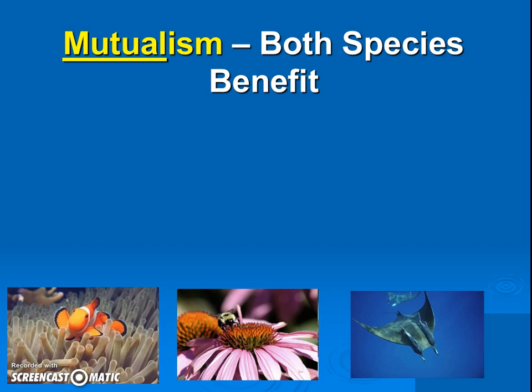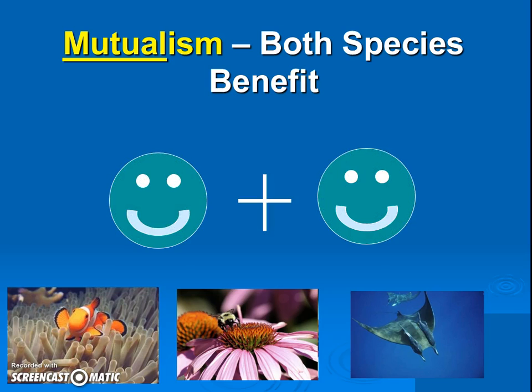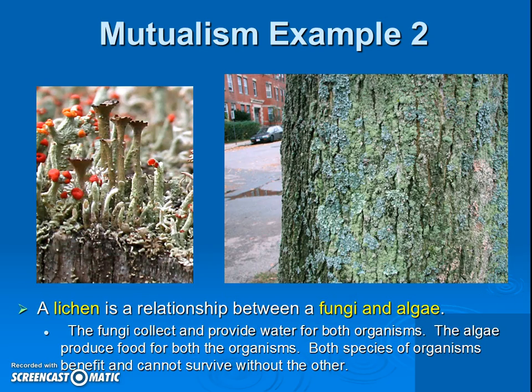Let's keep going. Our next type of symbiosis is mutualism. It has the word mutual in it, meaning both species benefit. One's happy and the other one is also happy. Lots of different examples. We're going to go over just one or so right now. I'm actually going to pick example 2, which is our example of lichen. If you want example 1, that's fine, but I'm going for speed here. So lichen here is a fungus that's also living together with an algae. You've seen it everywhere, and that's actually why I decided to focus on this example. So ignore example 1, don't stress. We just need one example for each thing.